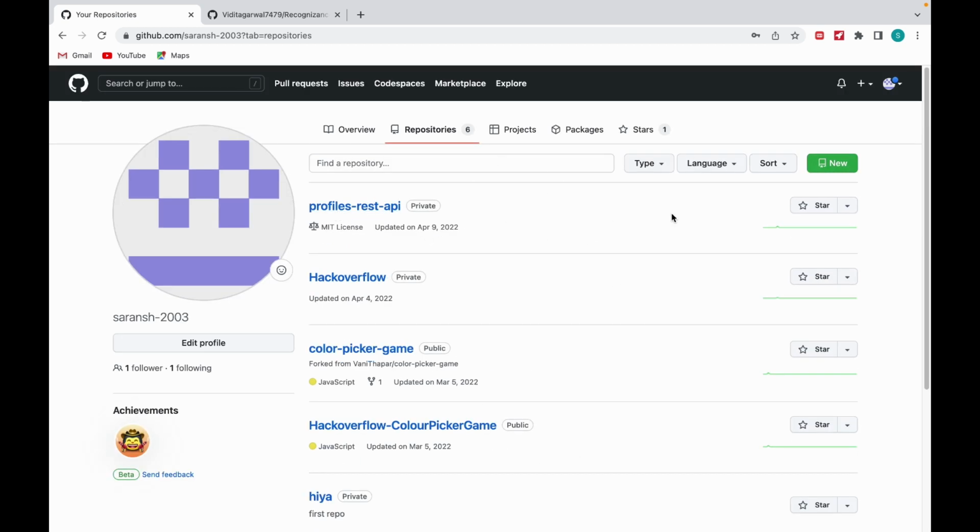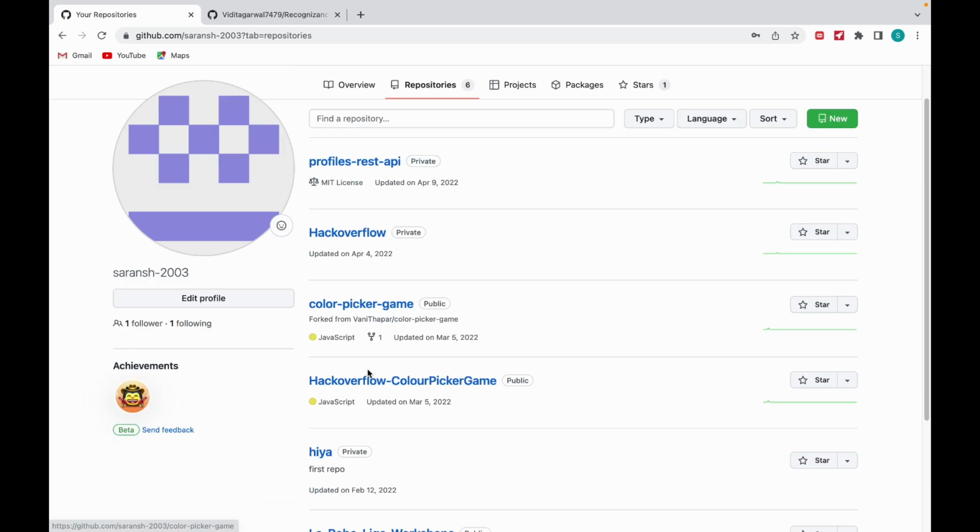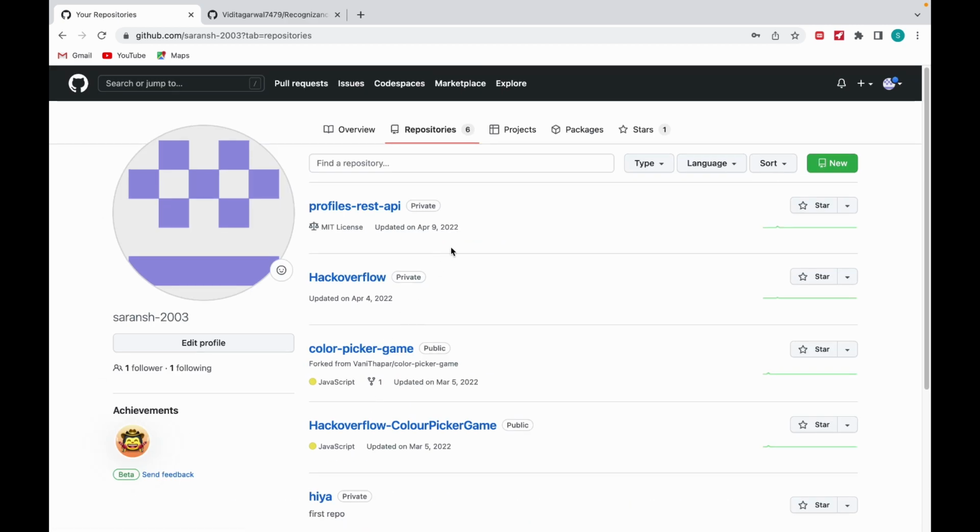Now here all the repository names that I have are present. Now what is a repository? A repository is like a project. Okay, so you build different projects. They have certain files. So a repository is basically a project.